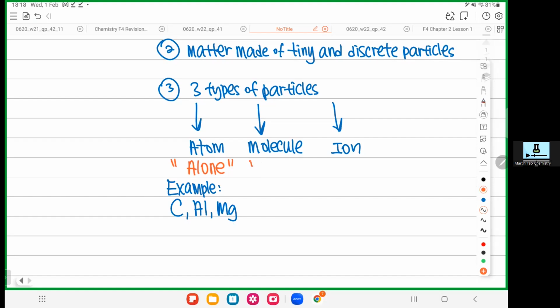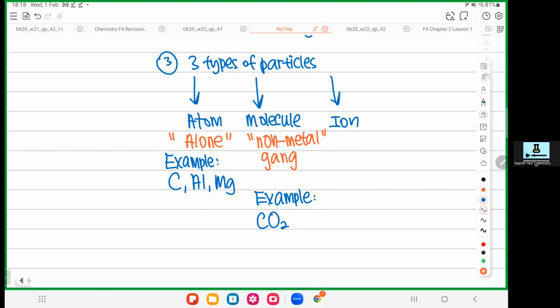Okay, what about molecule? So molecule, we call it the non-metal gang. Okay, when I say gang, gang means what? Must have friends. If you are only alone, you are not a gang, right? If you want to have a gang, you must have somebody to go together with you. When non-metal and non-metal combine together, it is a molecule, all right? Carbon dioxide is a molecule, yes, because carbon dioxide is made of carbon, which is non-metal, and oxygen, which is non-metal. So when non-metal and non-metal combine together, they are molecules, okay?